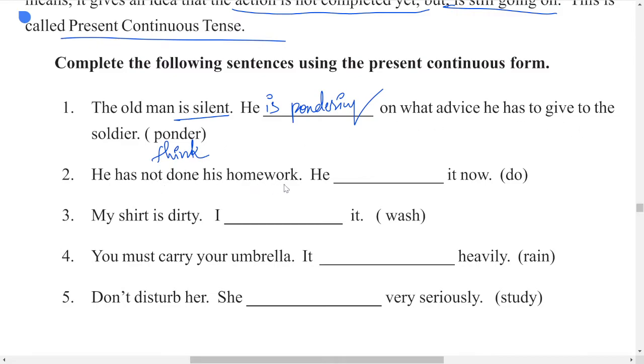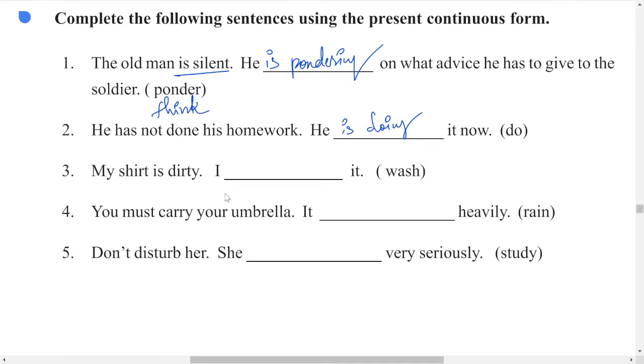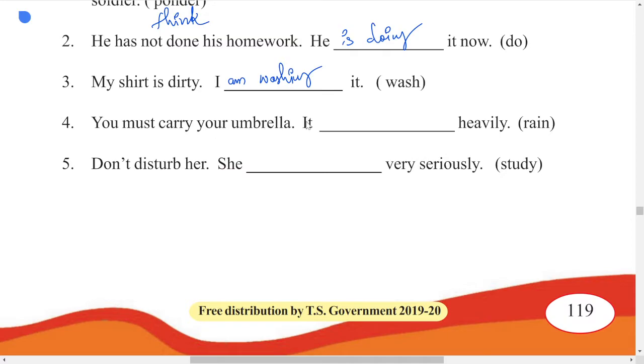Next one. He has not done his homework. He dash it now. What can you use here? He is doing it now. He did not do it till now. Now he is doing it. Next one, my shirt is dirty. I dash it. Wash is the verb that is used. I is used with am, and wash is used with washing in the continuous form. I am washing. Next, you must carry your umbrella. It dash heavily. It is raining heavily. Raining is both a noun and also used as a verb. So be very careful with rain. Next, don't disturb her. This is very important.